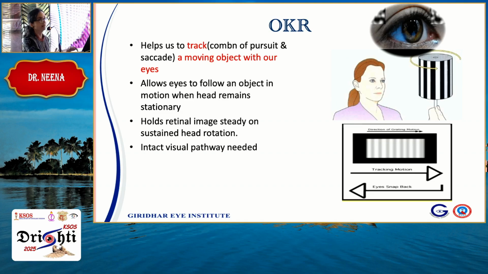Let's start with first the cortical disorders affecting the gaze. So gaze can be affected in problems in the cortex. Why? Because your frontal eye field is responsible for your horizontal gaze, isn't it? So look at this video. This lady is having a seizure and she has a gaze deviation to the left because there is an irritative lesion in her right frontal lobe. So the frontal lobe is firing, and so she has contralateral gaze deviation.